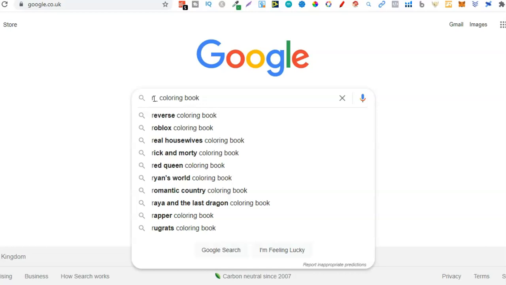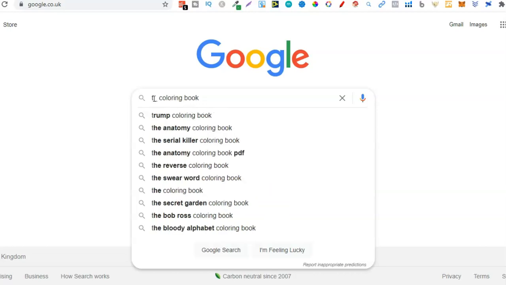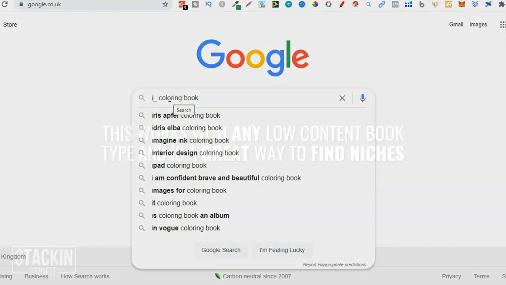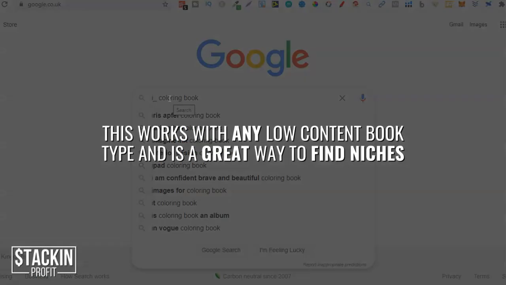Now R is just one letter of the alphabet. I can go through the rest. We can go to T. Look at that. Trump colouring book. The anatomy colouring book. Serial killer colouring book. Reverse. I'd have to look more into that because I have no idea what that is, but the reverse colouring book. Now I can go to Y. I can go to U. I can go through the whole alphabet doing this search term with colouring book to find some really great niches. But remember, you don't just have to do this with colouring book. You can do this with any book type that you like. So let's do a notebook.